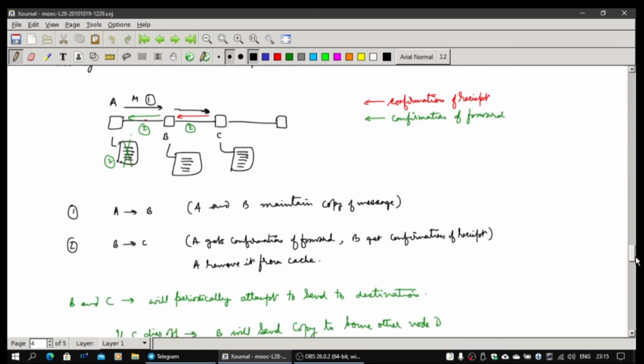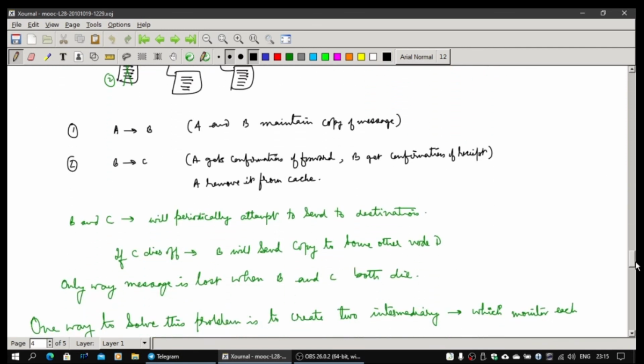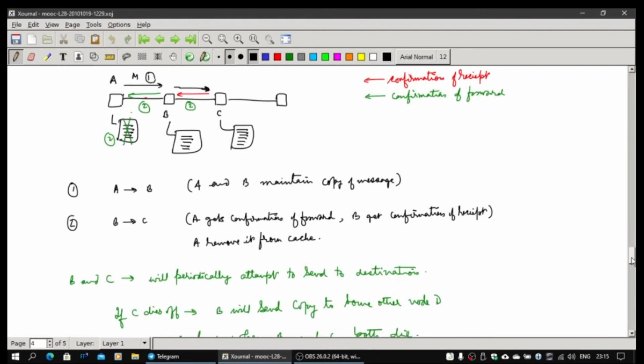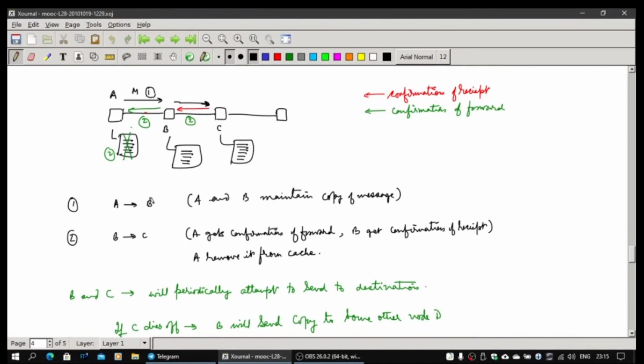So let's explain how this will be done. In the case of the same procedure which has been identified with 1 and 2, A sends to B, and A and B both maintain a copy. B will send to C, A will get the confirmation of the forward and remove it, B will get the confirmation of receipt, and A will remove it from the cache. So only two copies. And B and C will periodically keep attempting to send it to the destination.